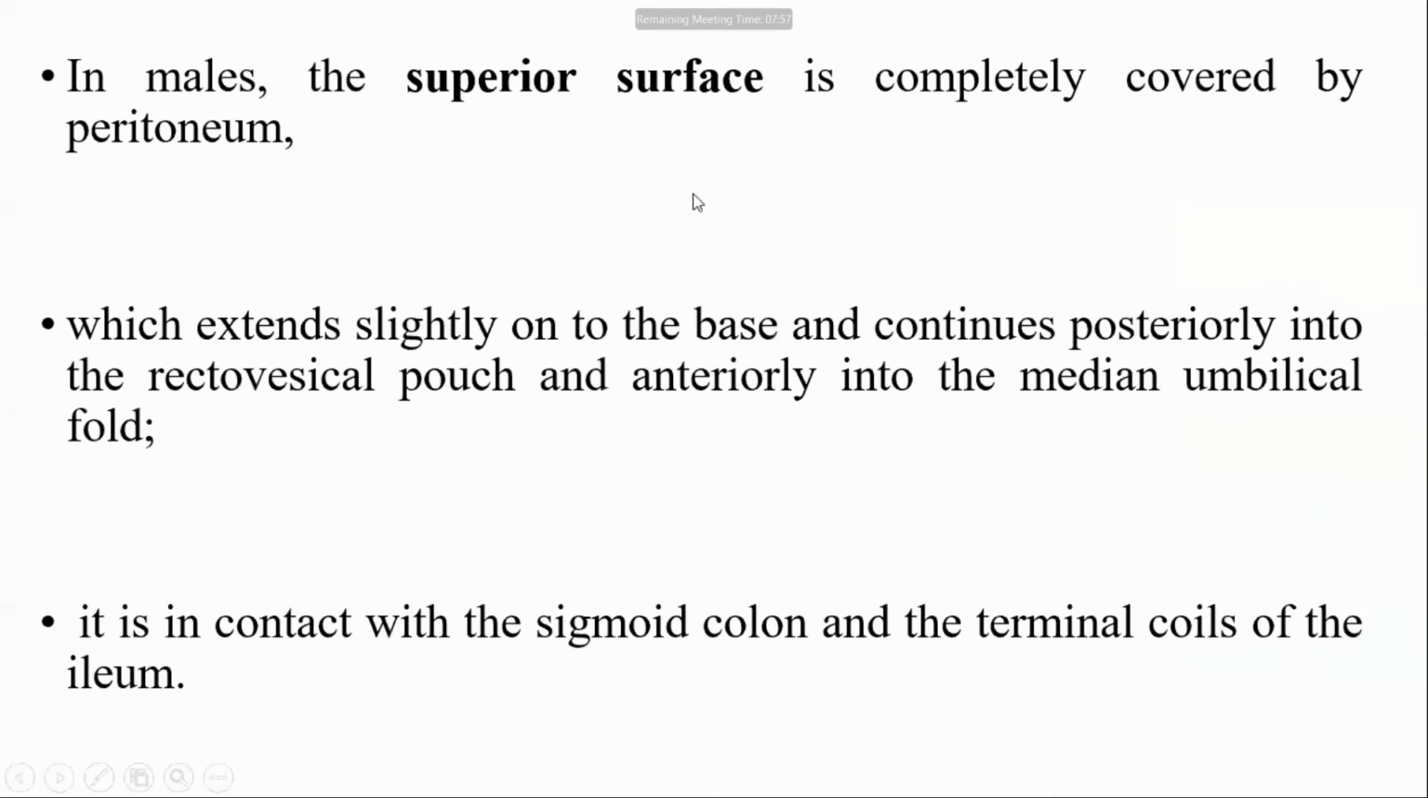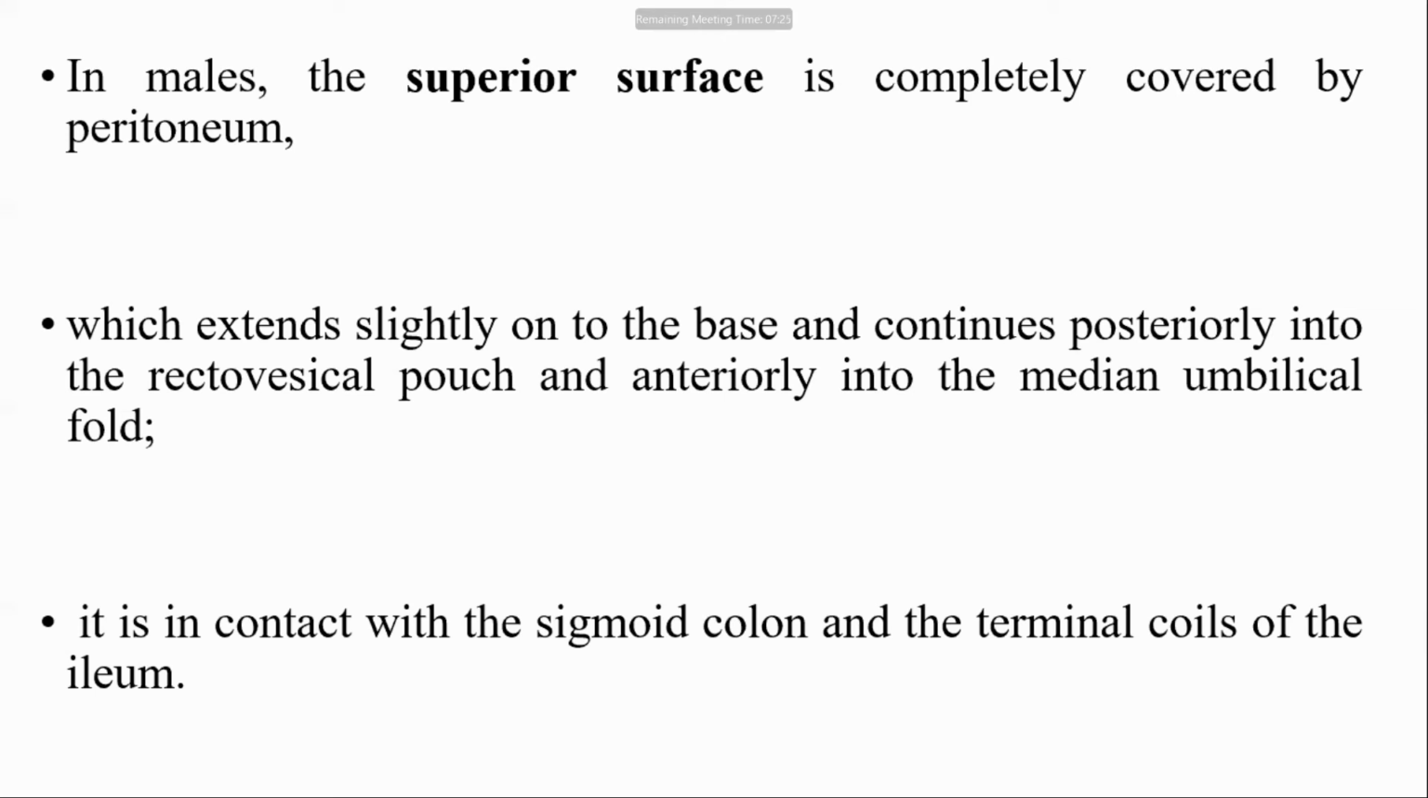The superior surface in the male is covered by peritoneum, which extends slightly onto the base and continues posteriorly into the rectovesical pouch. Rectovesical means in between the rectum and the urinary bladder, vesical meaning urinary bladder. So the rectovesical pouch is the folding of peritoneum in between the rectum and urinary bladder.